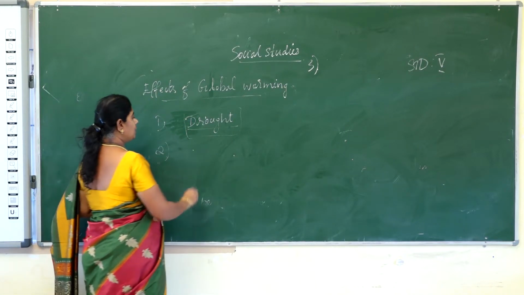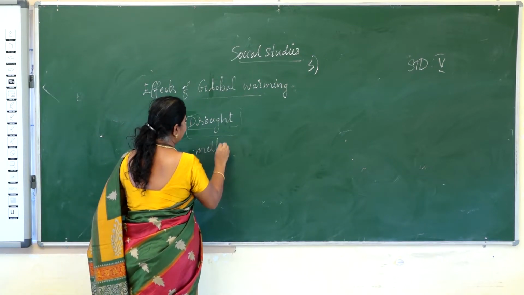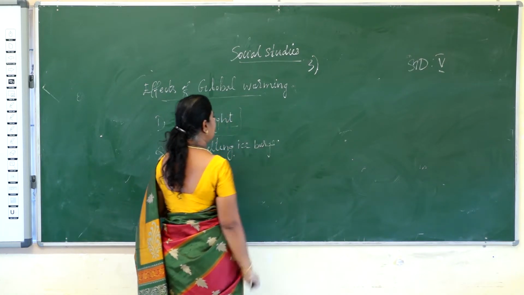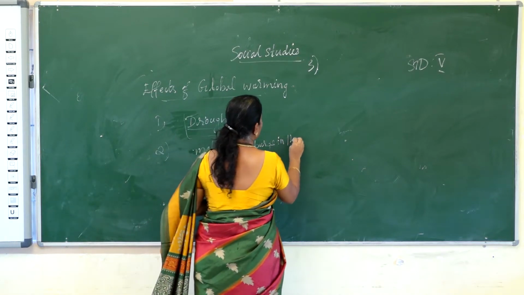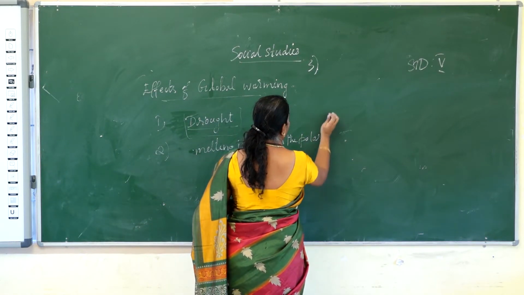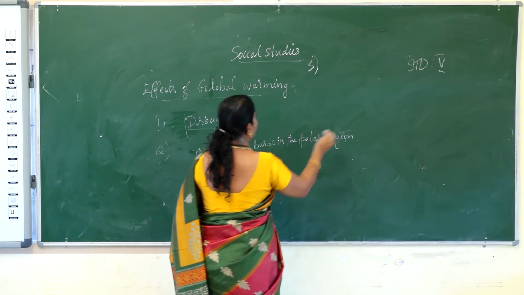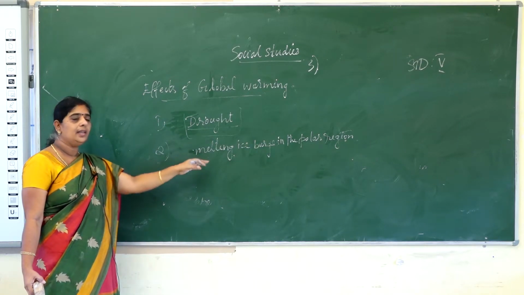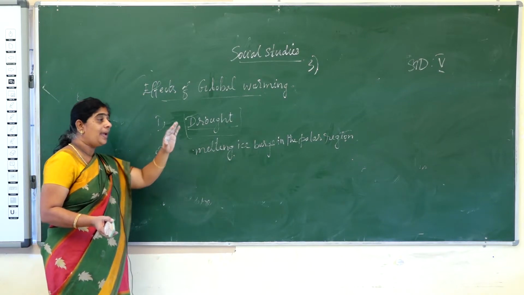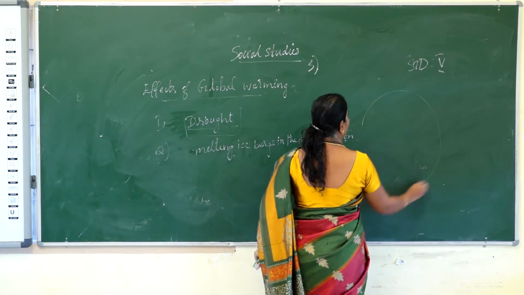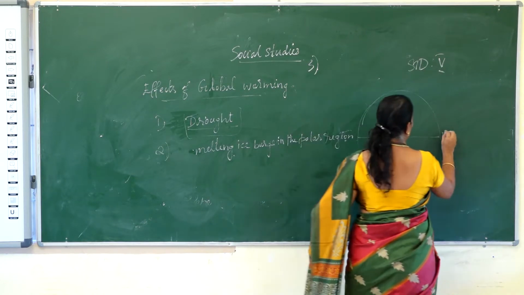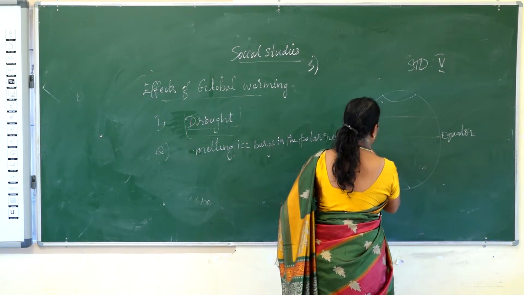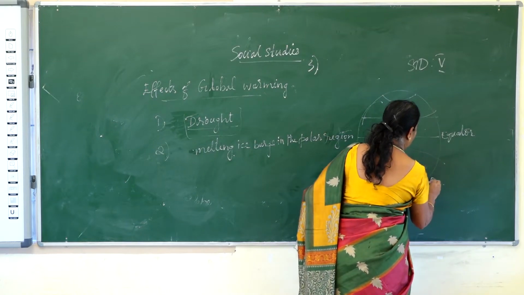Next, it leads to the melting of icebergs in the polar region. Because of the rise in temperature on Earth's surface, icebergs melt, mainly in the polar region. Where is the polar region, children? This is the equator, and this area is the polar region.